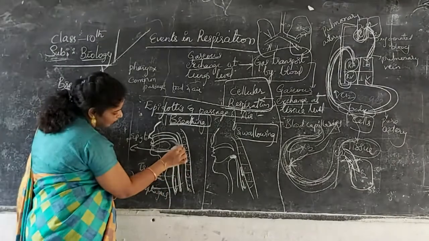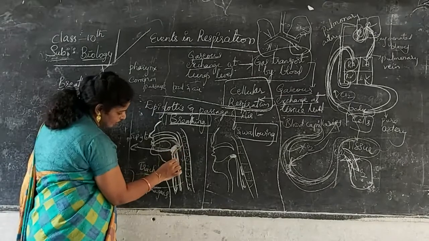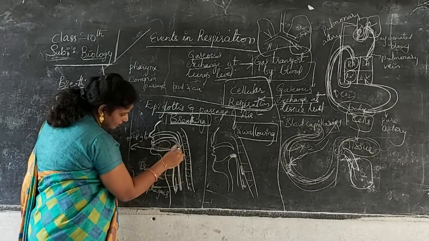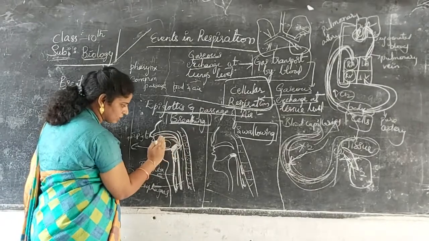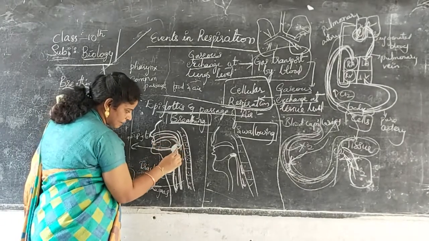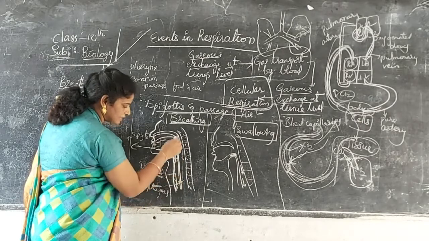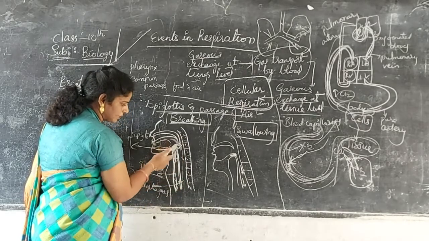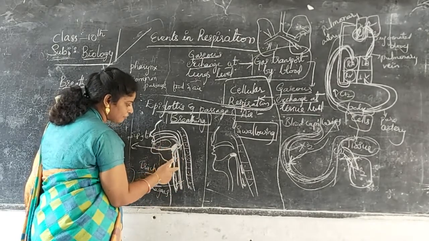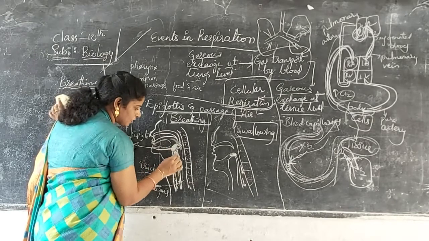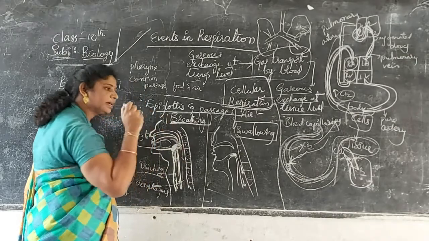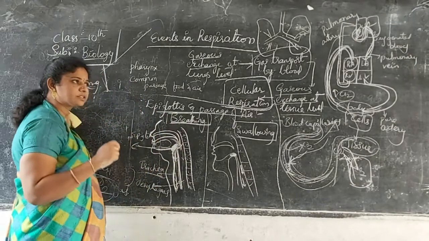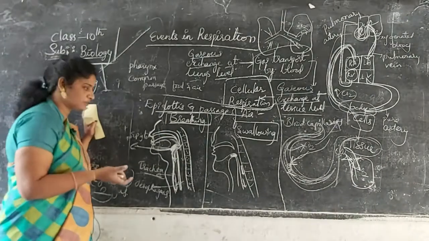So when the air comes here, the lid just slightly moves upward, epiglottis moves slightly upward and the air passes into the trachea. That is called breathing, little bit movement. And when we want to talk, the voice or the air comes outside, where the larynx contains a vocal cord box that vibrates and the voice comes outside.